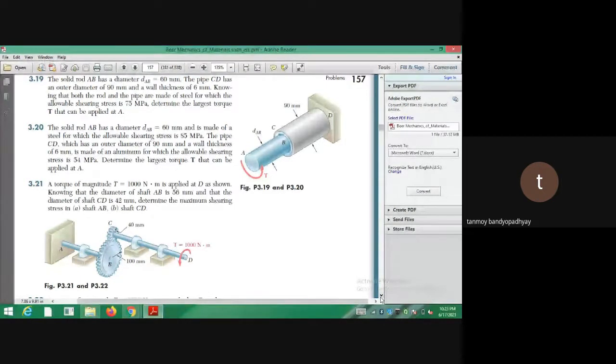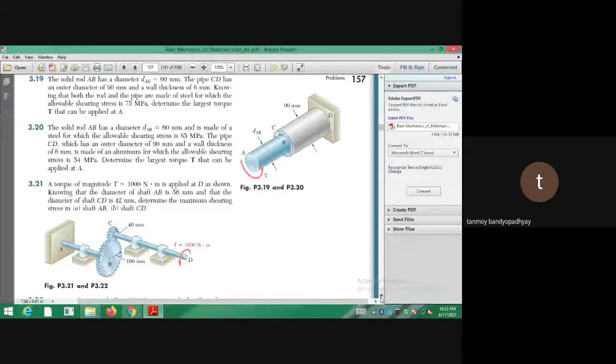So those who have it, just open the PDF and look. So problem number 3.19, 3.20, the same thing. First you have to calculate. CD is hollow, so the outer diameter and thickness are given. From the thickness you can calculate the internal diameter. Both are made of steel and the allowable stresses are given. You have to calculate the largest torque. So it's done in the note. Do you want me to do that? If you say so I will do it, else you can follow my note.